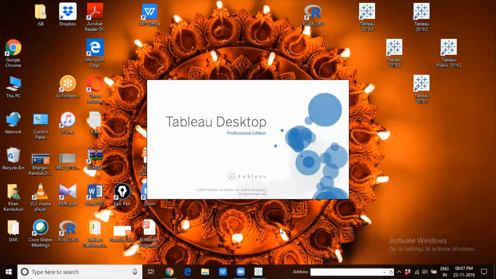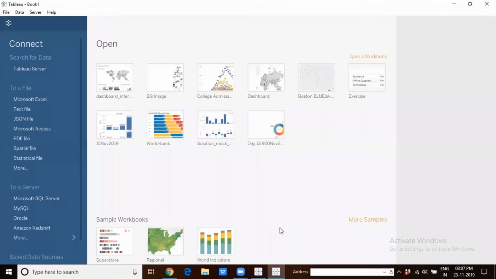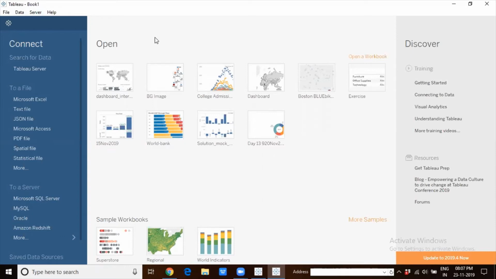Either Tableau automatically restarts when the language is changed. If it restarts automatically on the new version that opens, you will see the changes happening. If it does not restart, then you will have to manually close Tableau and then open it. Only then will whatever changes you have made to the language settings get reflected.